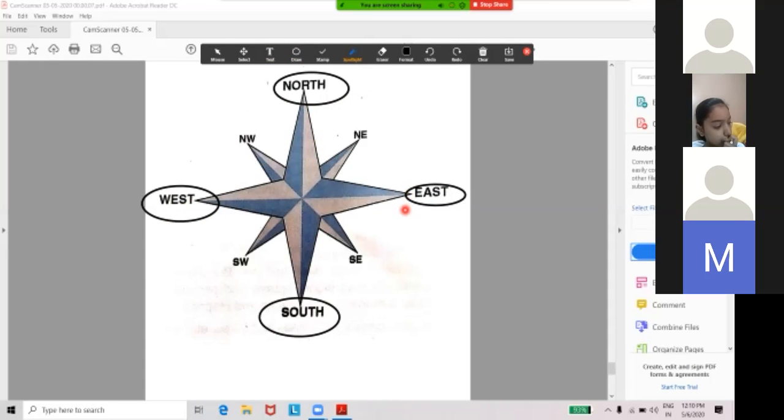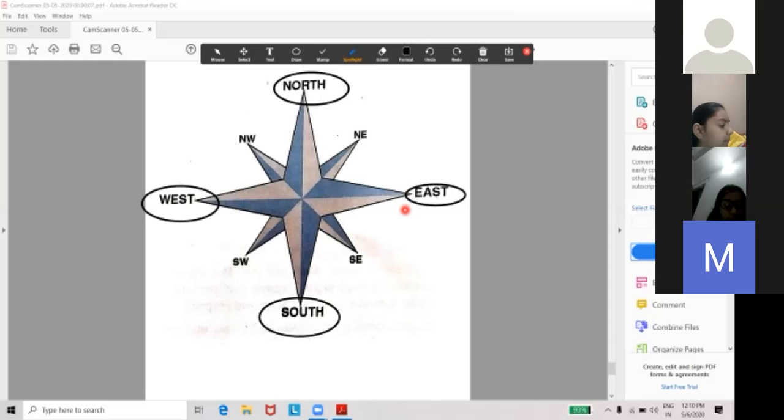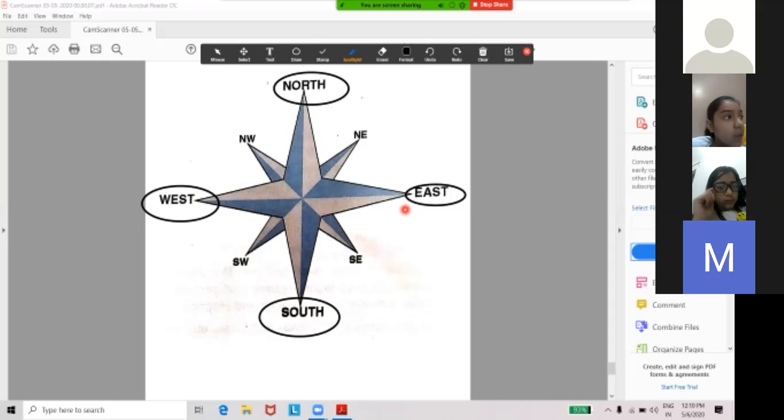So when we have to find the places, we have to move somewhere, we need the correct direction. We need to know about the correct directions. Directions are very important to study maps. So directions are very important. You have to learn the places of the direction if you want to understand the map. So there are four main directions on a map: north, south, east and west.